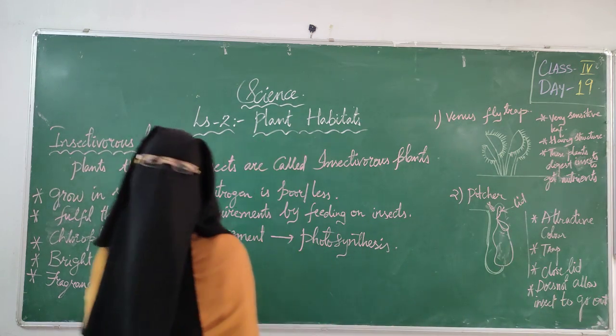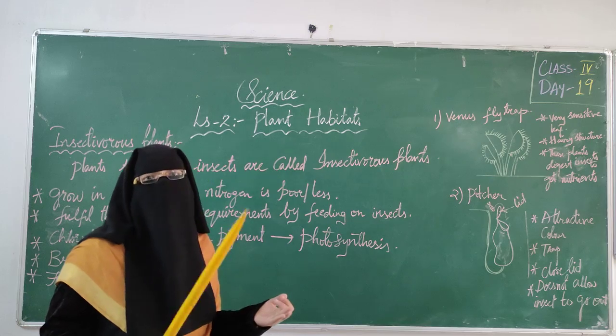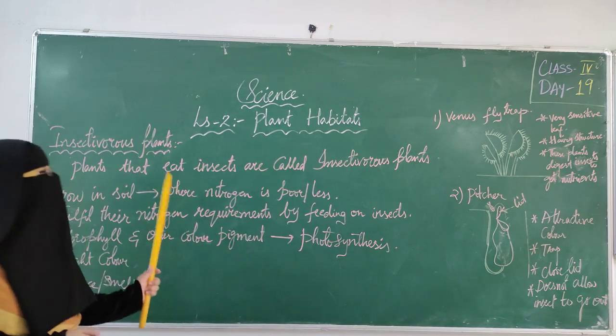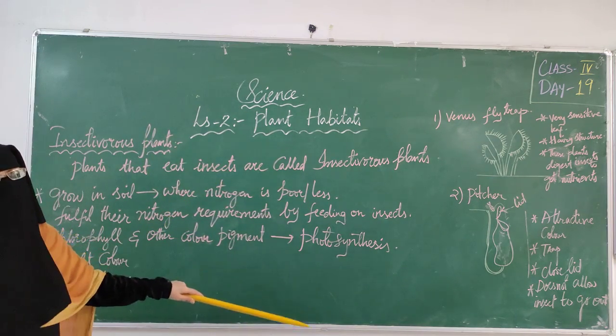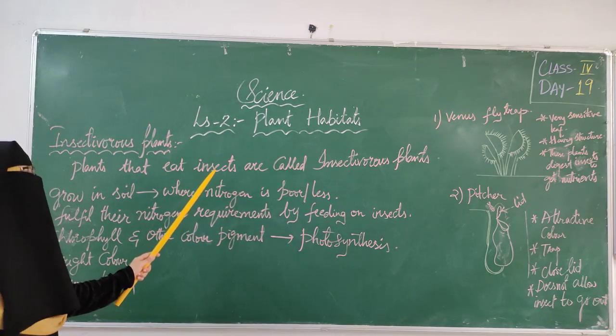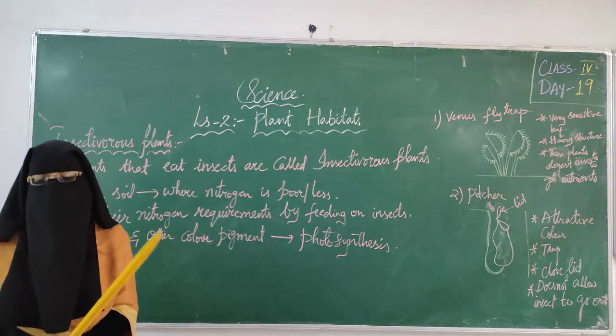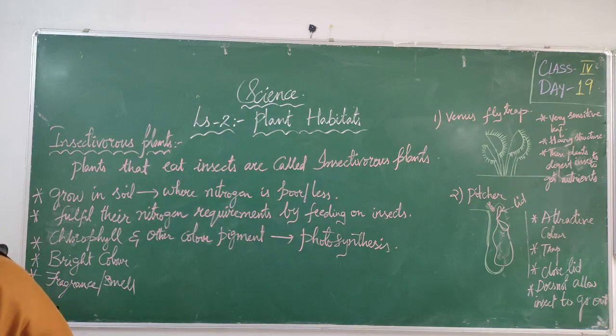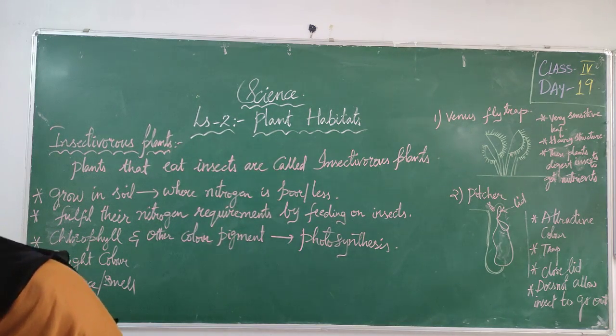We have always seen that animals eat plants, but now we have studied that plants also eat some animals. Those animals are insects. So the plants which eat insects are called insectivorous plants. I hope you all understood this one. So we have finished our chapter 2, plant habitats.